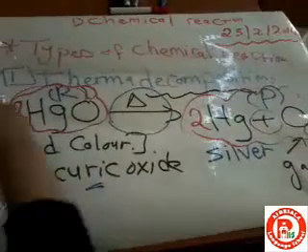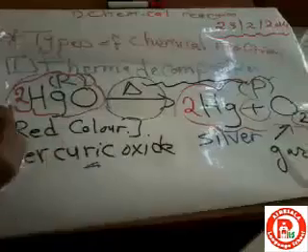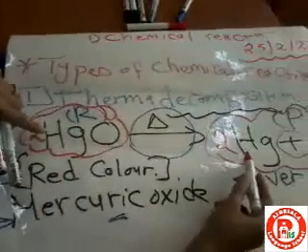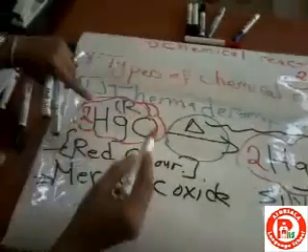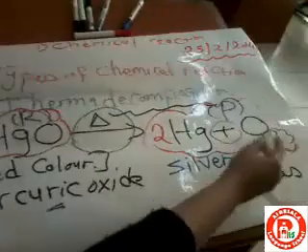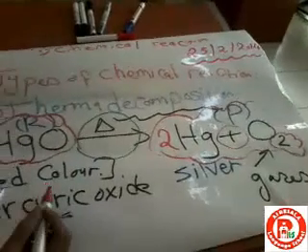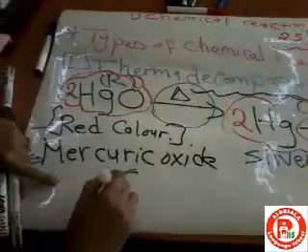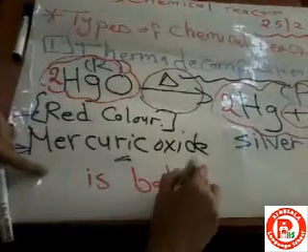Now what will happen? Look at the chemical equation as a whole. 2 mercury in the reactant, 2 mercury in the product, 2 oxygen atoms in the reactant. Also I have 2 oxygen atoms in the product. So I can say that this chemical equation is balanced.